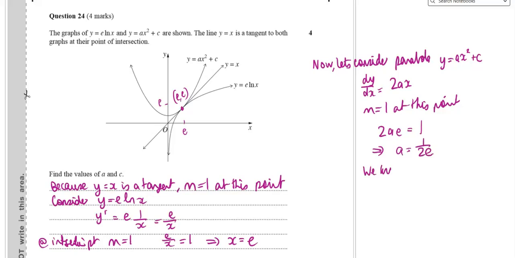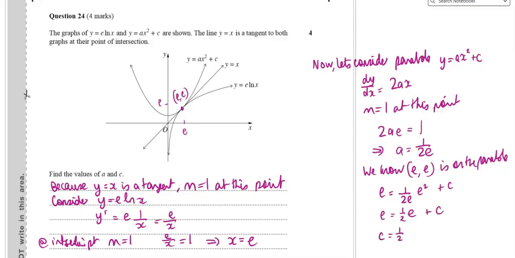And we know (e, e) is on the parabola. So let's substitute that in. e equals a times e squared plus c. So e equals a half of e plus c. Therefore, c equals a half e. So our two answers are a equals 1 on 2e and c equals a half of e.